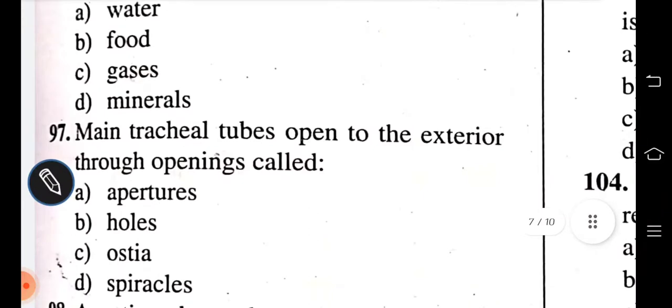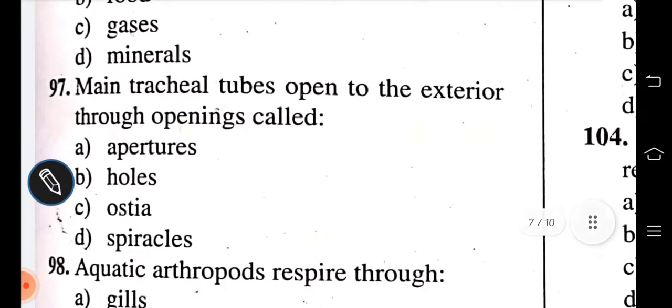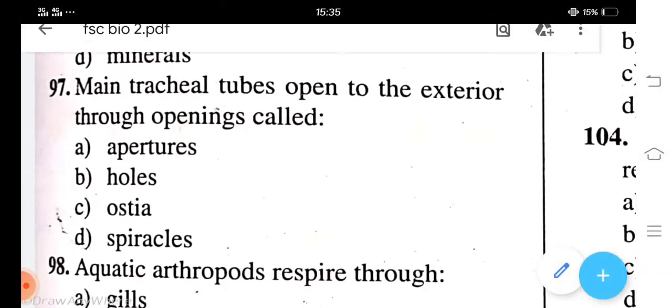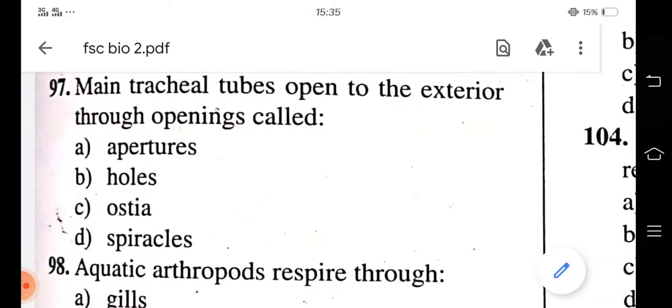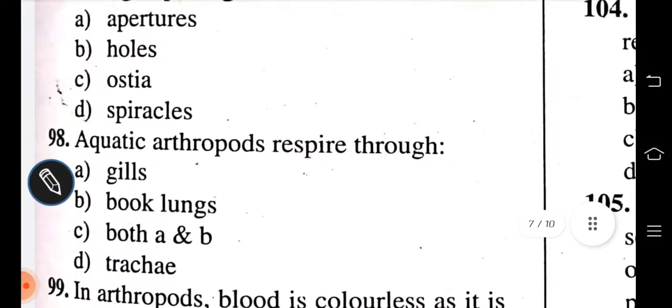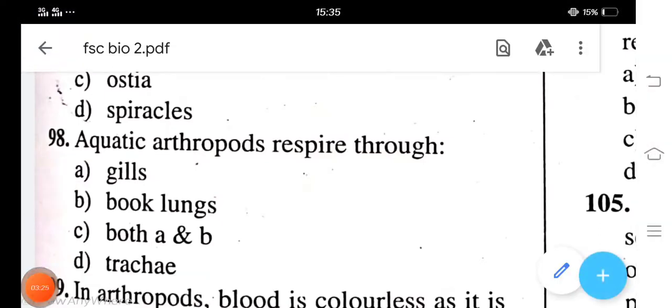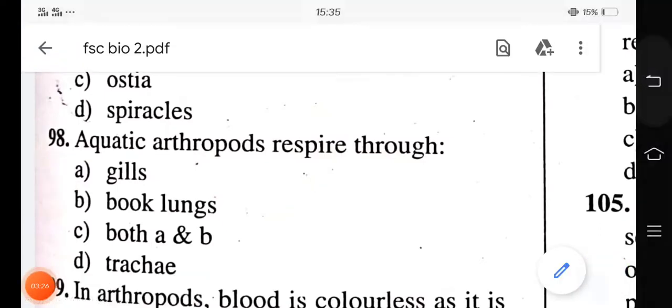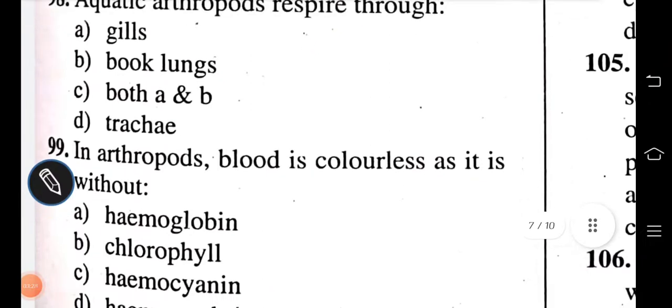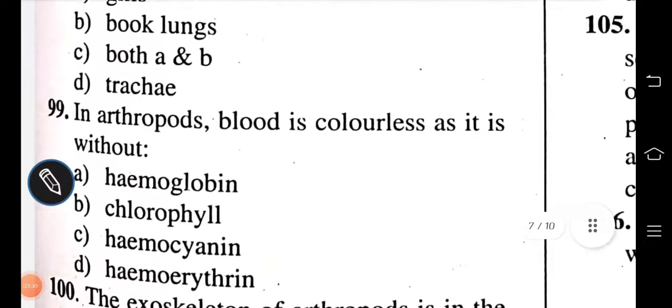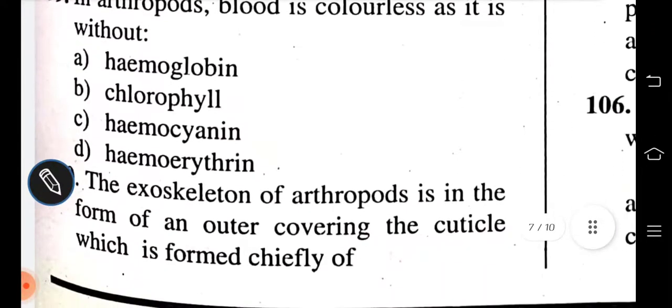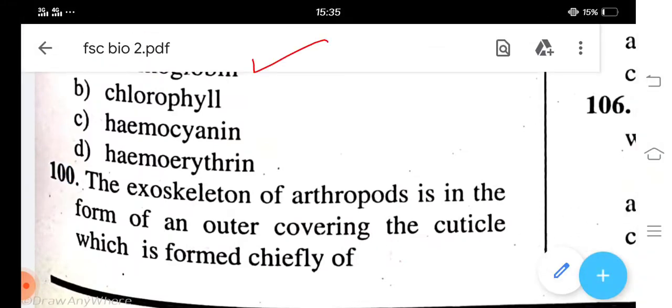Main tracheal tubes open to the exterior through openings called apertures, holes, ostia, spiracles. D is correct. Aquatic arthropods respire through gills, book lungs, A and B, trachea. It's C, A and B both are correct. In arthropods, blood is colorless as it is without hemoglobin, chlorophyll, hemocyanin, hemoerythrin. It's without hemoglobin. A is correct.